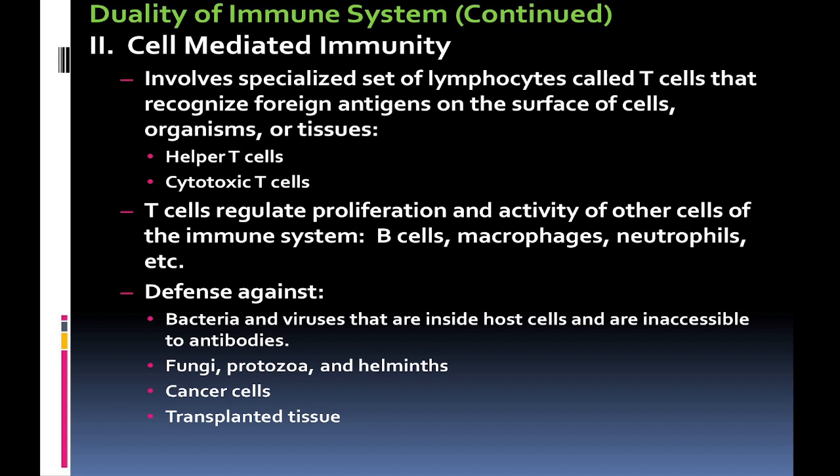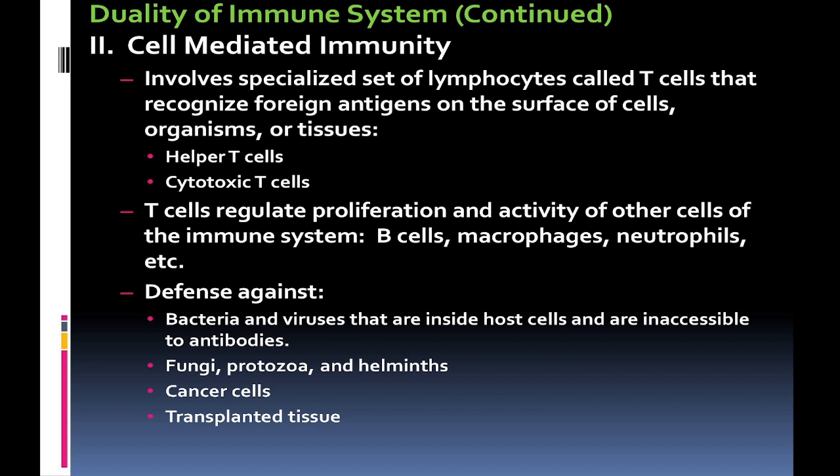Then cell mediated immunity involves a specialized set of lymphocytes called T cells that recognize foreign antigen on the surface of the cell, organisms, or tissue. The types are helper T cells and cytotoxic T cells. T cells regulate the proliferation and activity of other cells of the immune system.